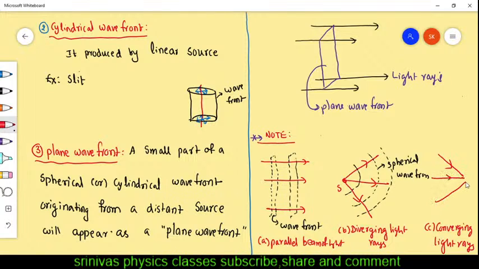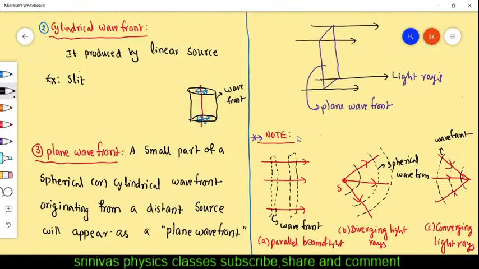In this case, how will the wavefronts be there? The wavefronts will be like this. This is a wavefront. This is a wavefront. Okay, right. And this is the wavefront.